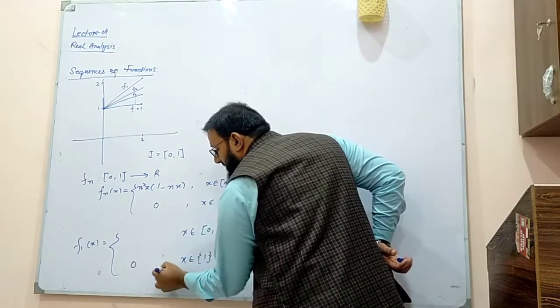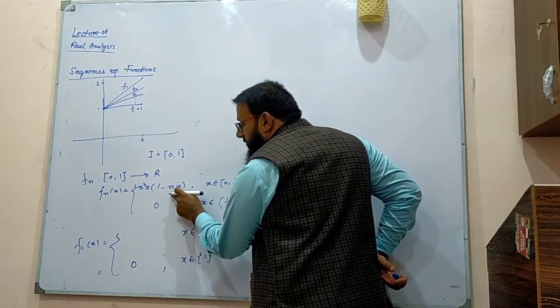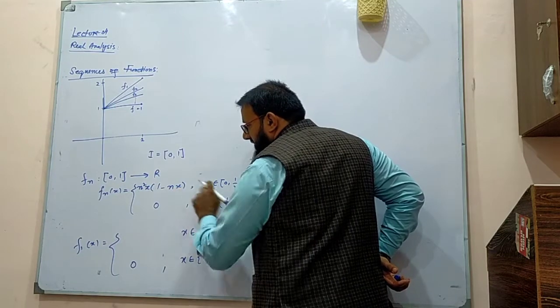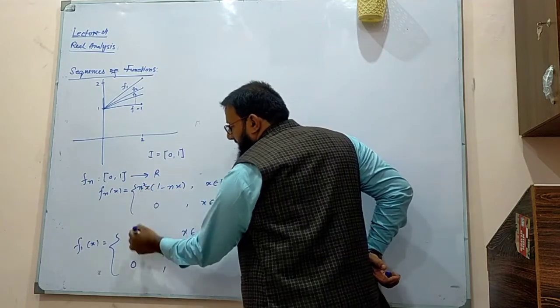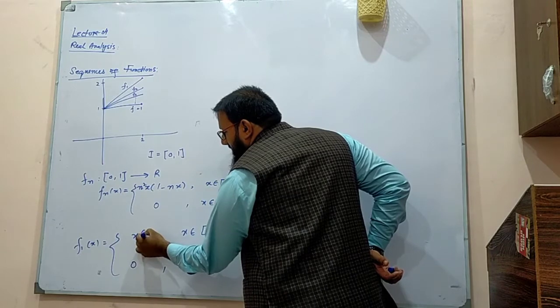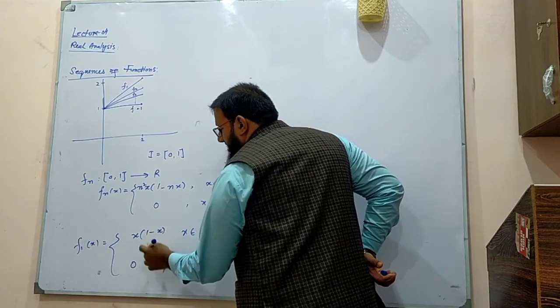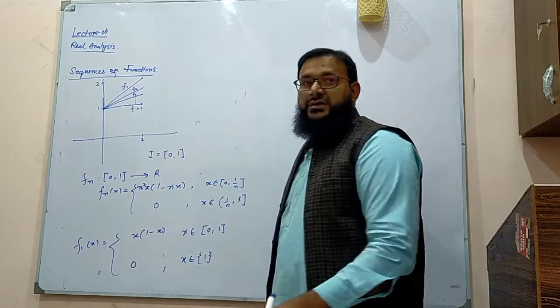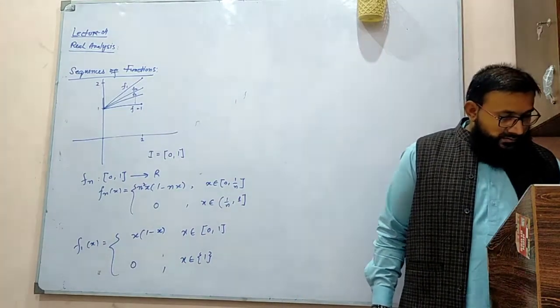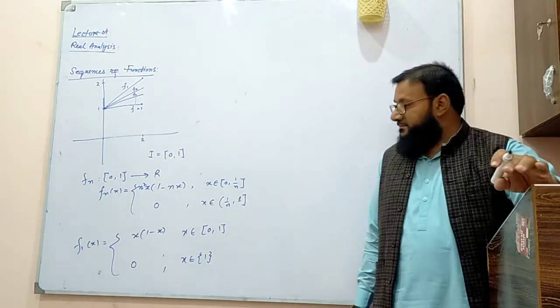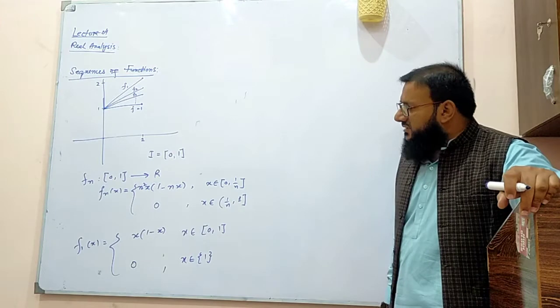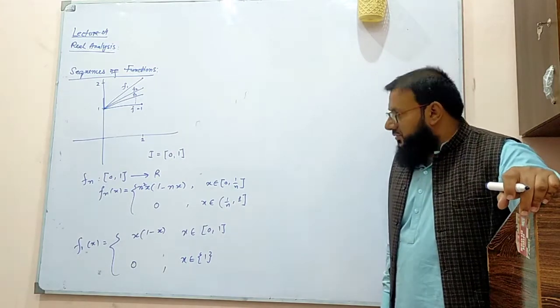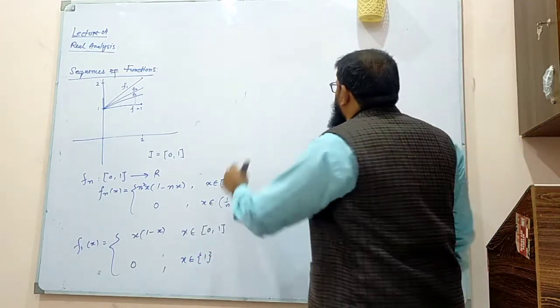So this becomes 0. And if you put n is equal to 1 here, what happens? 1 minus x. And if you graph this function, what happens? x minus x square. It's quadratic, parabola type. Okay, I think this is not that much interesting.